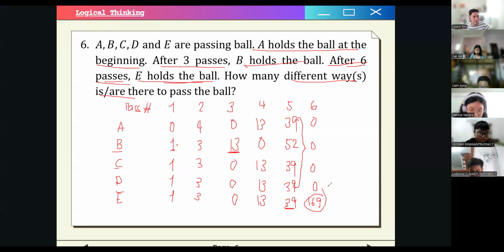So I hope I explained this clearly. But if you have any questions, you can raise your hand right now so we can address it. Otherwise, we will move on to our next category of questions. So I assume there are no questions. The final answer again is 169. So let's move on to the next one.